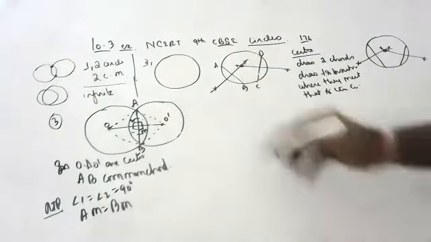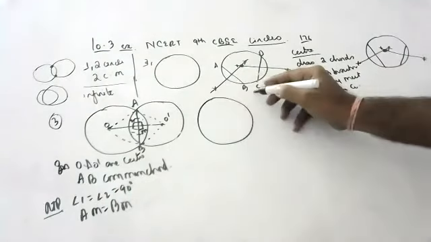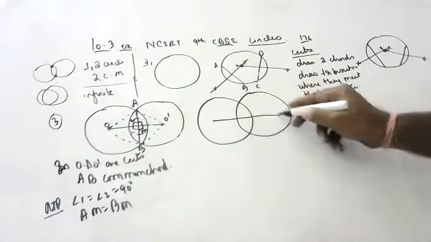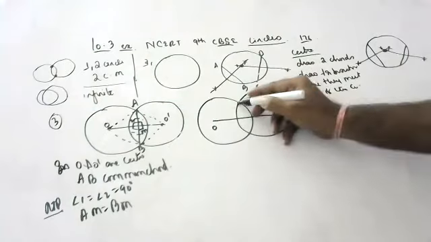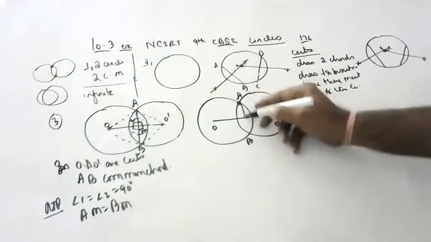Suppose there is any confusion in this figure, I am drawing the figure again, children. Those who didn't understand, please see here. This is O, this is O dash, this is A, this is B. Please see here, children, all of you.